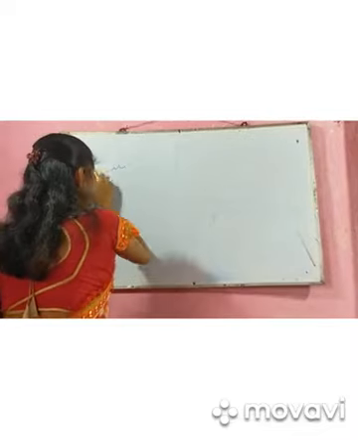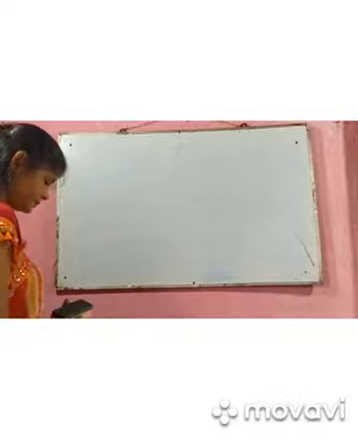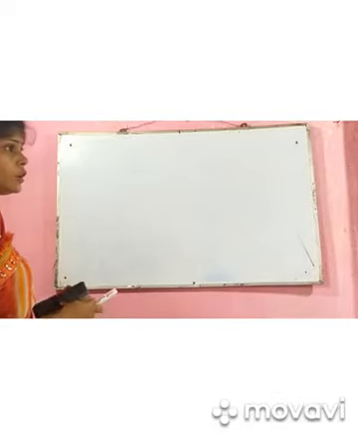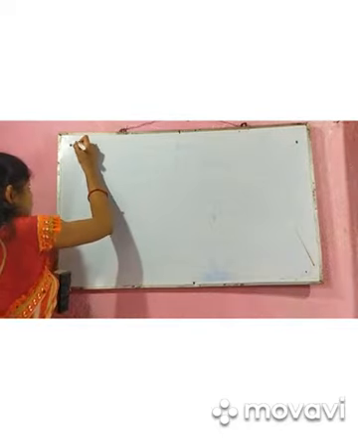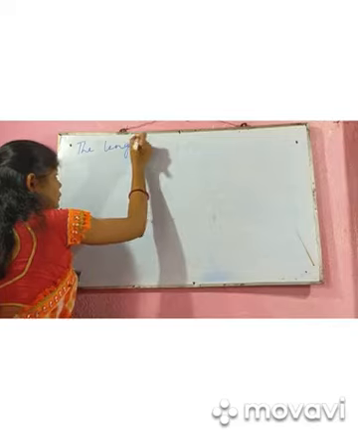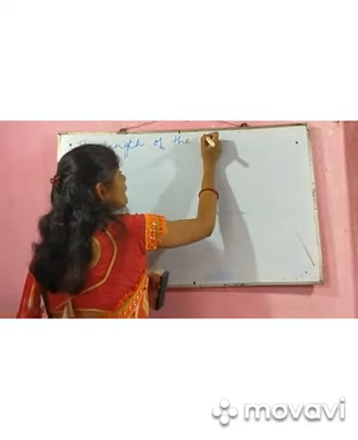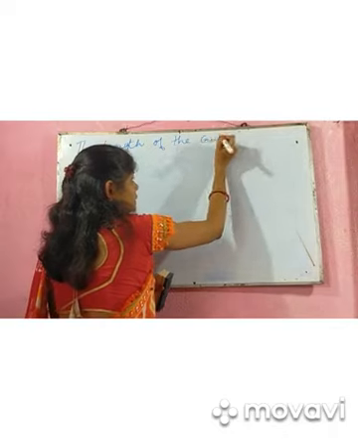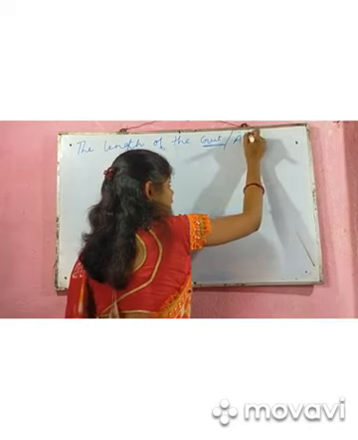We will deal with each and every topic very nicely. Here, please note it down in your notebook. The length of the gut, underline it, or alimentary canal.